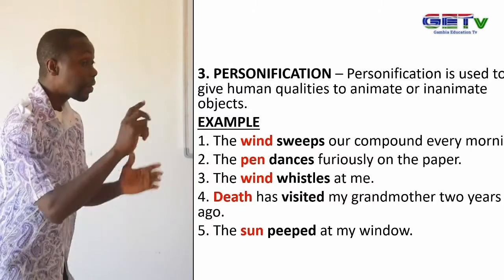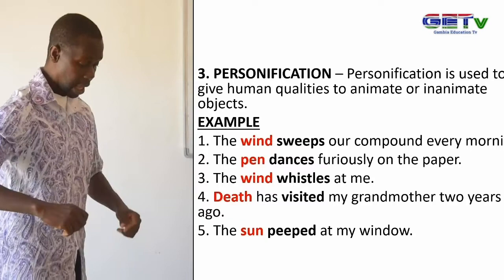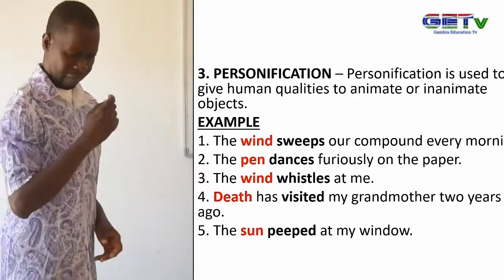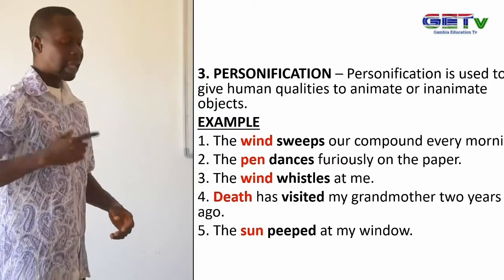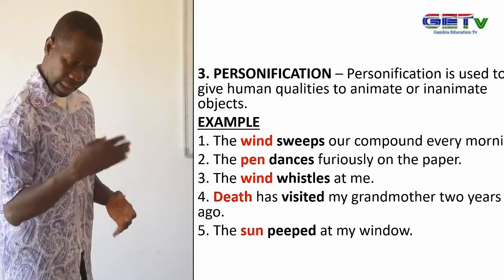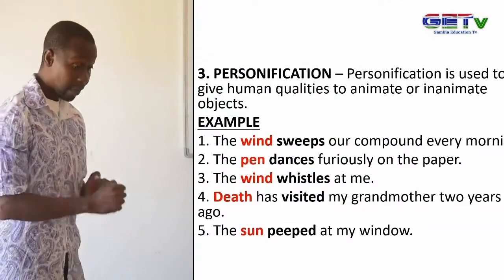Second example, the pen dances furiously on the paper. Who dances? Well, human dances. But now when you are taking an ordinary pen and you are attributing dancing to the pen, it means you are personifying the pen. So when the pen dances, it's a personification, because dancing is a human attribute.